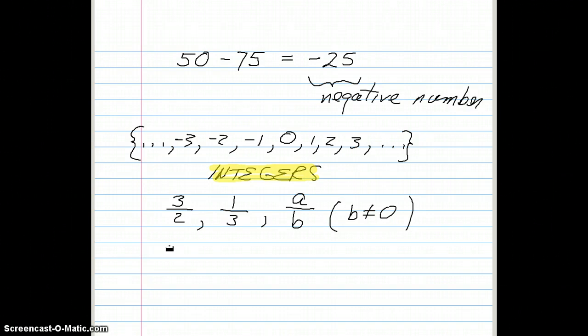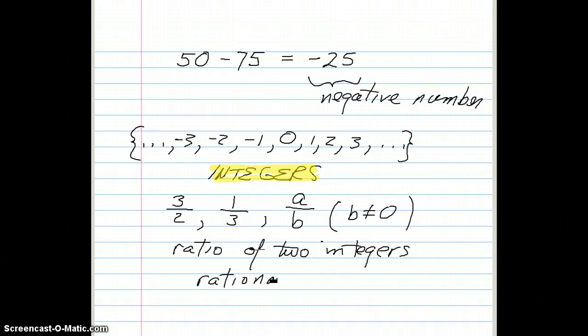All right, so if I have a number that looks like the ratio of two integers, we give that another name, and we call it a rational number. Right?